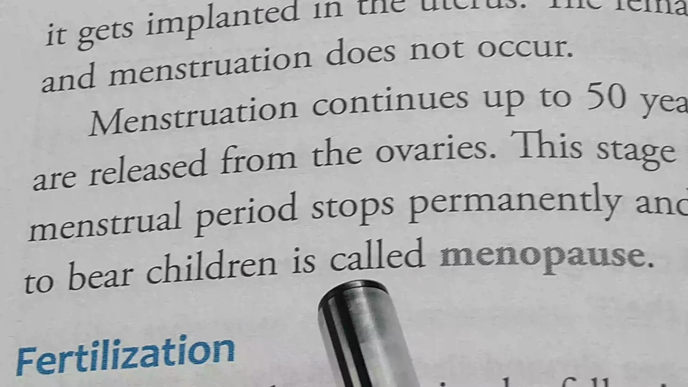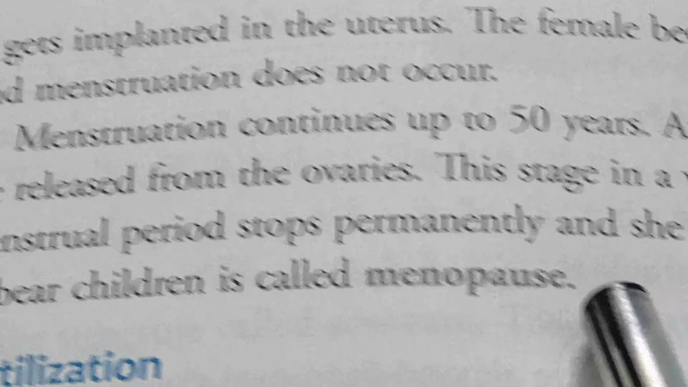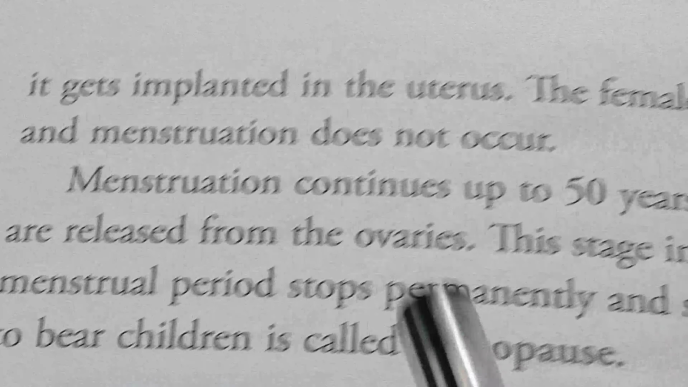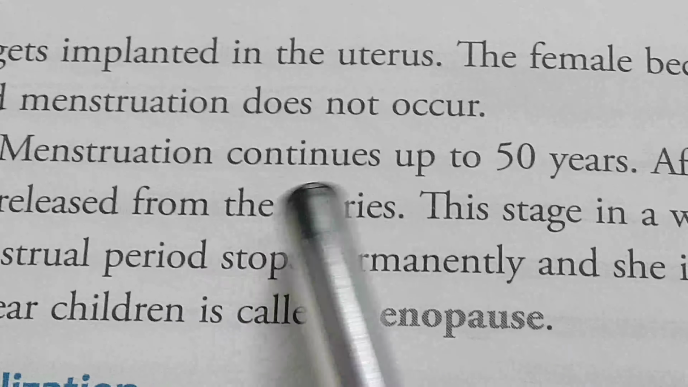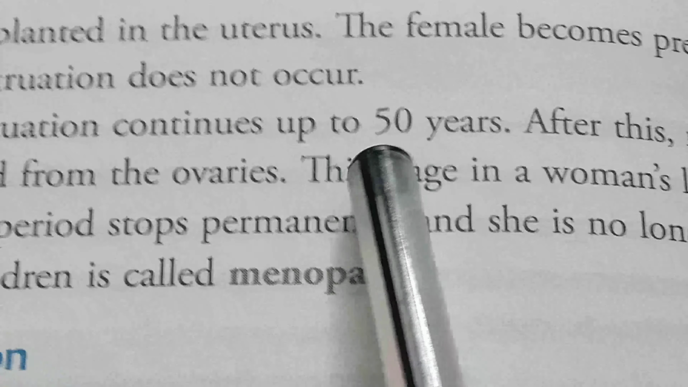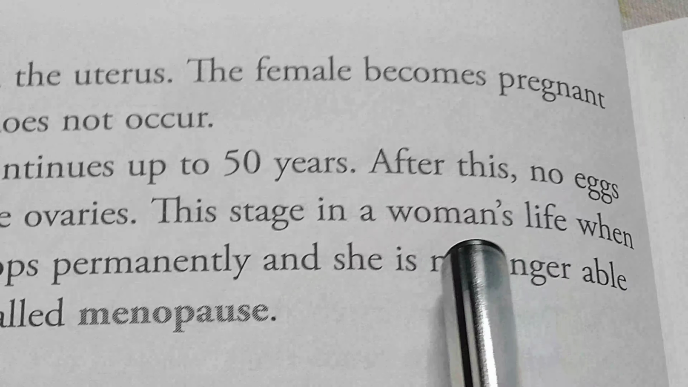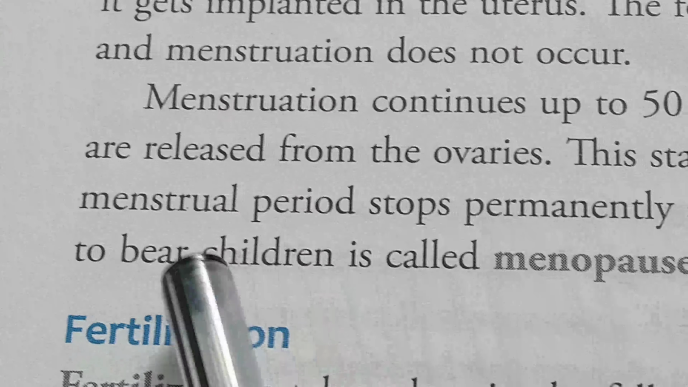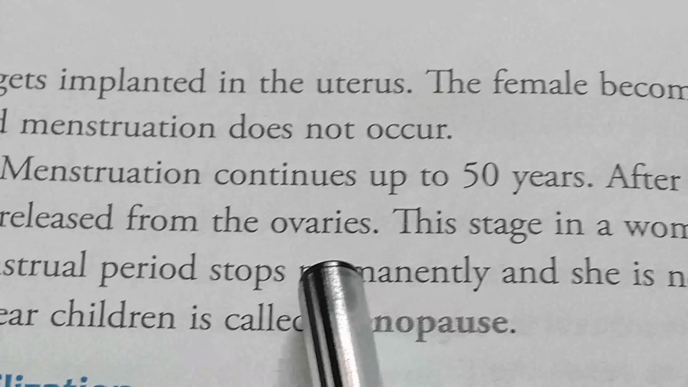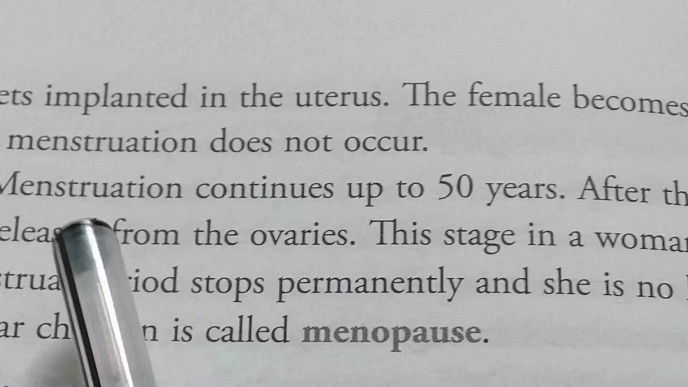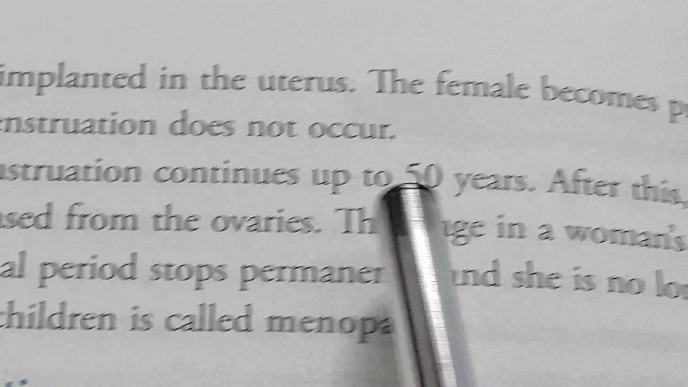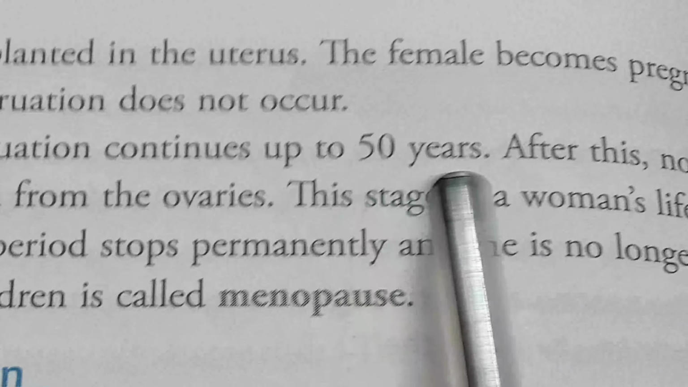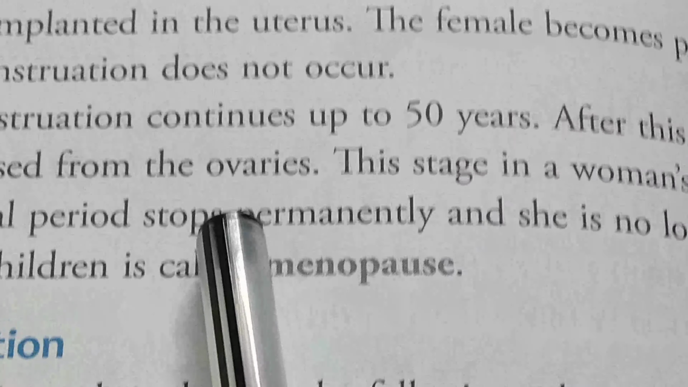So just before it, I will discuss menopause. Look at it. Menstruation continues up to 50 years. After this, no eggs are released from the ovaries. So at first you have to learn menstruation continues up to which year? 50 years. Up to 50 years. After this, no eggs are released from ovaries.